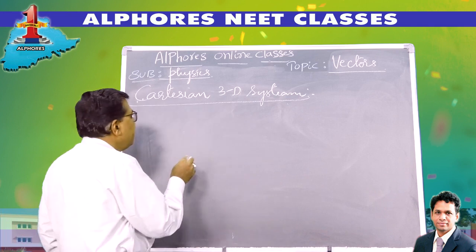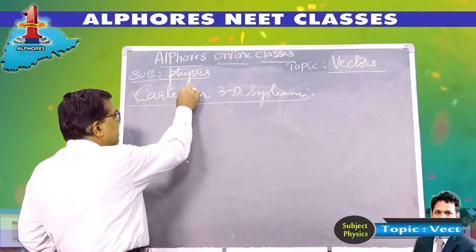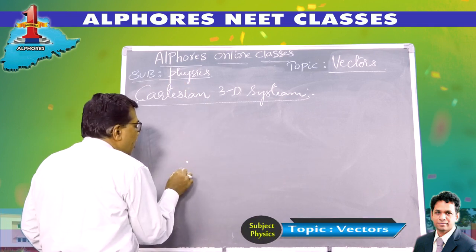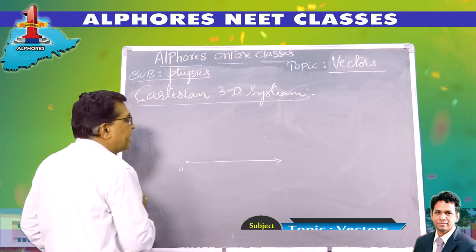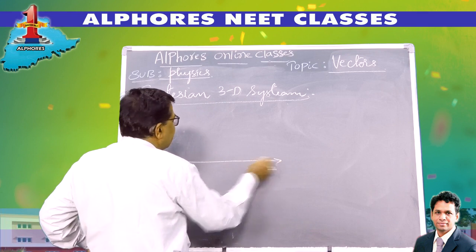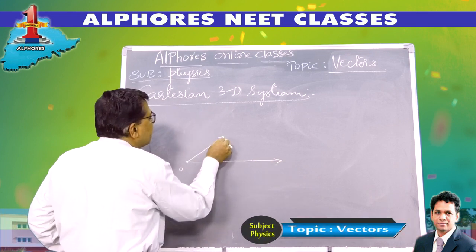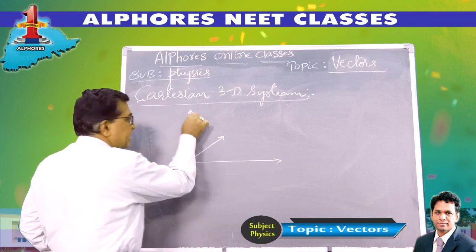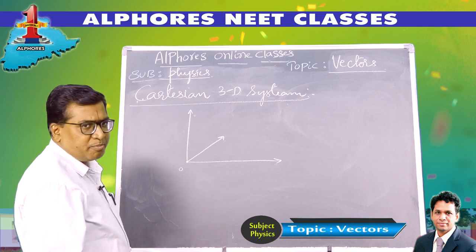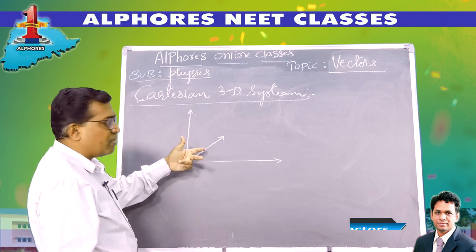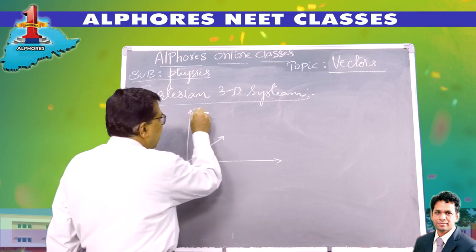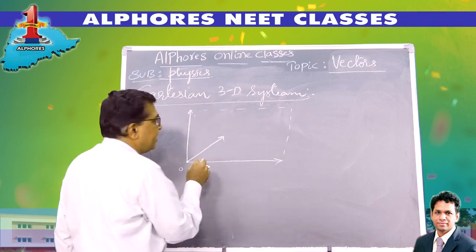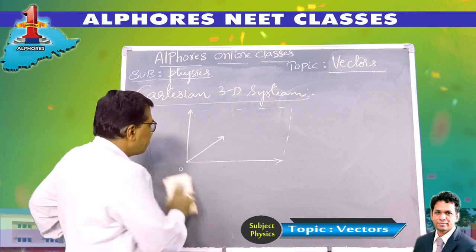Look, for example, Cartesian has imagined the origin. Now at this origin, imagine three mutually perpendicular axes. Let us say this is x-axis, this is y-axis, and this is z-axis, like this. Three mutually perpendicular axes, x, y, z, right? Well, let me complete this by drawing a cube.